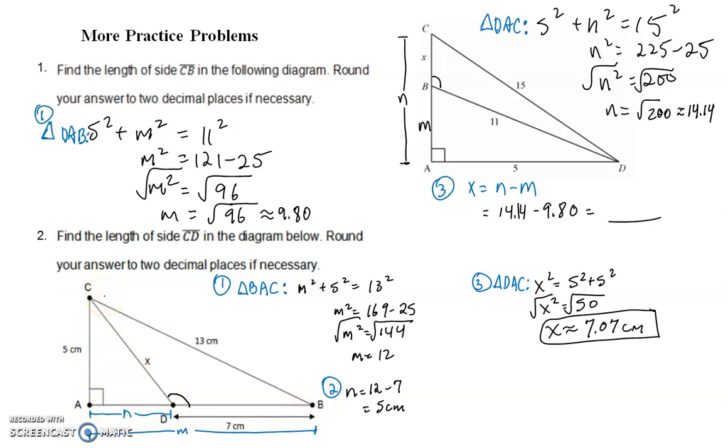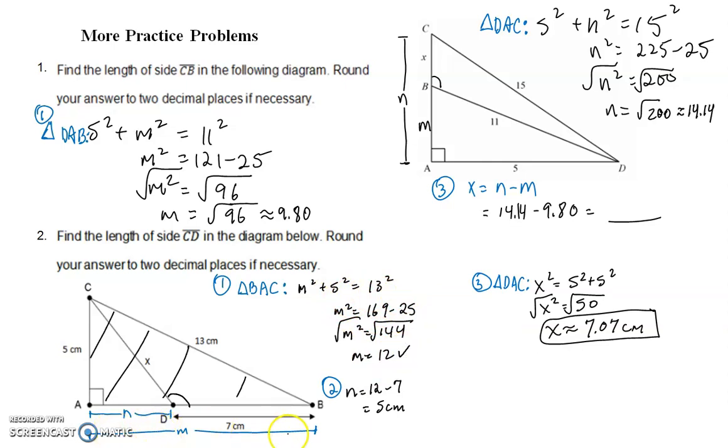These are overlapping triangles. So step 1, I'm going to try and do the one that I think is probably the hardest to see because you've got to look at the entire triangle. BAC is going to be M squared, which is the full length of that base, plus 5 squared equals the hypotenuse 13 squared. Now this is a Pythagorean triple, 5, 12, 13, so it worked out very nice.